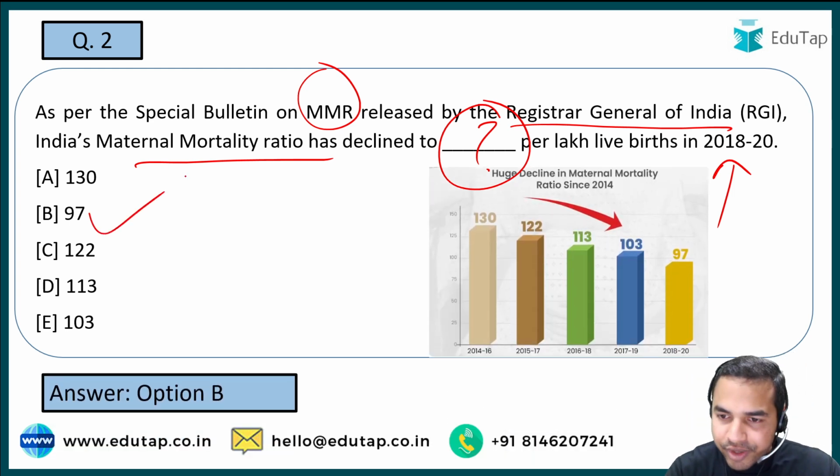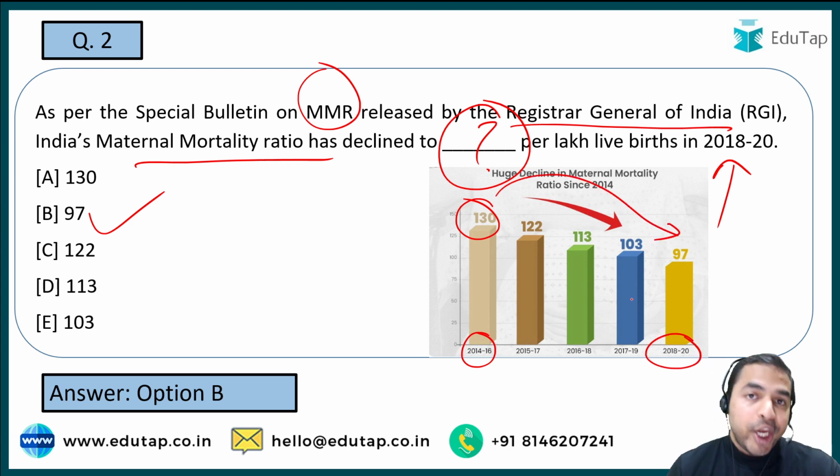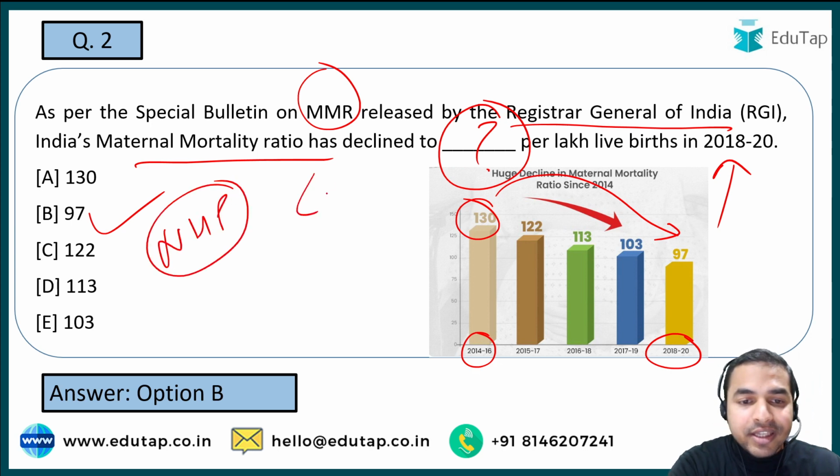With the help of this graph, you can easily see that there is an incremental reduction in the MMR of India. For example, in 2014 to 16, it was 130 and now this value has decreased to 97 in 2018 to 2020. And let me tell you that after achieving the MMR of less than 100, India has achieved the national health policy target.